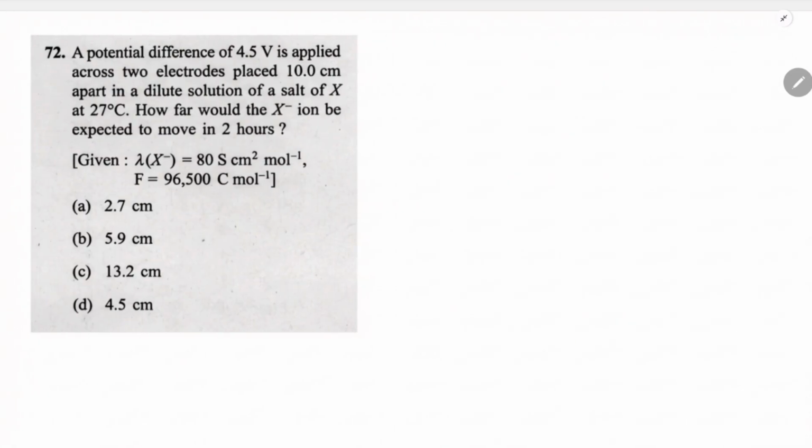In the next question number 72, a potential difference of about 4.5 volt applied across 2 electrode placed about this. Okay, voltage is 4.5 volt and the length is 10 cm. Dilute solution of the salt X, temperature is given. How far would X minus ion expected to move? Distance we have to determine. Time is 2 hours and lambda is given as 80 and F value is given. So the thing is that you have to determine the distance.